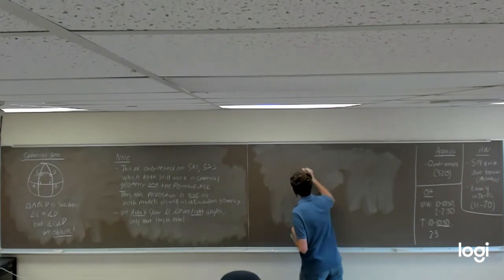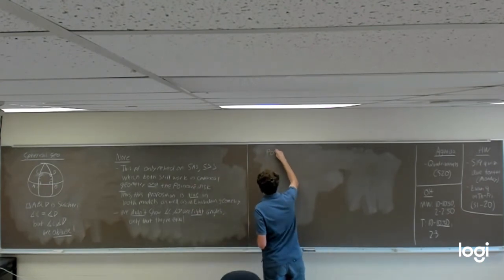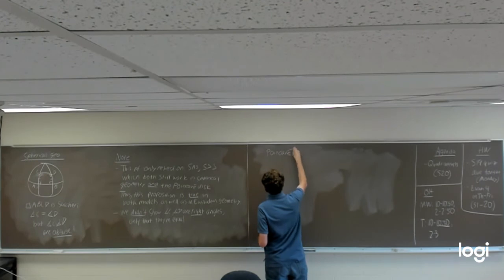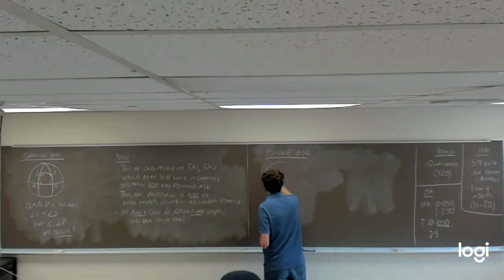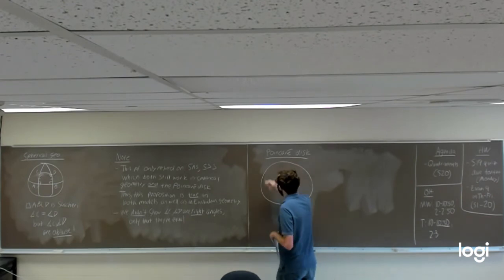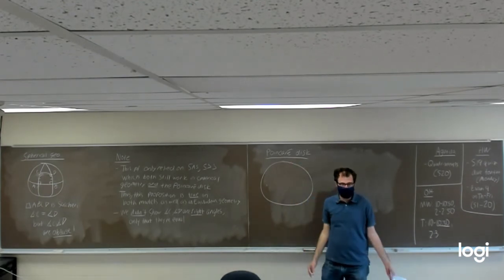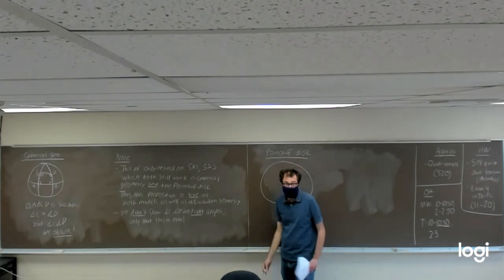So now we're going to look at a Saccheri quadrilateral over the Poincare disk. If you remember, the Poincare disk is just a two-dimensional space inside of a circle.